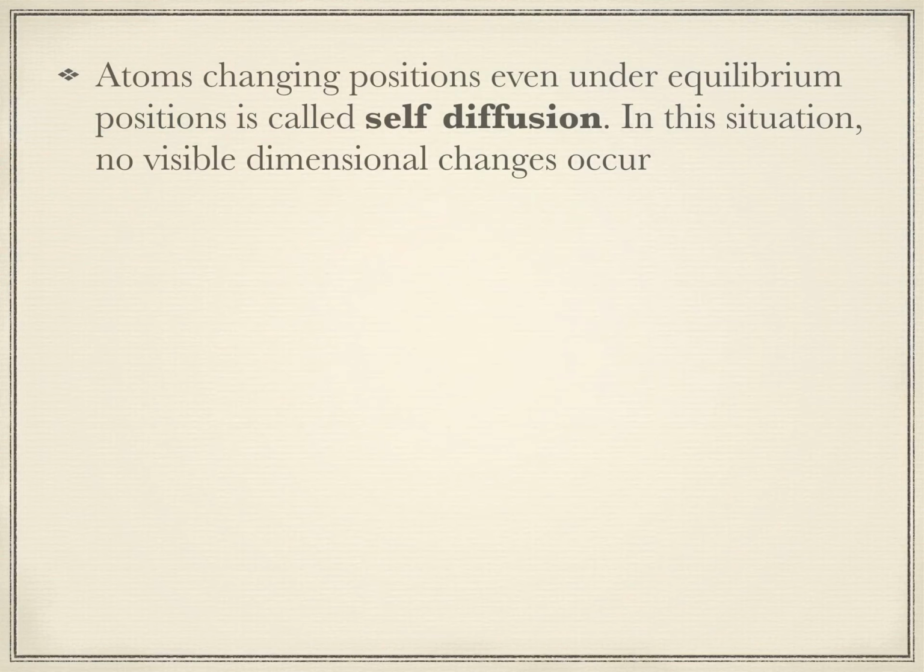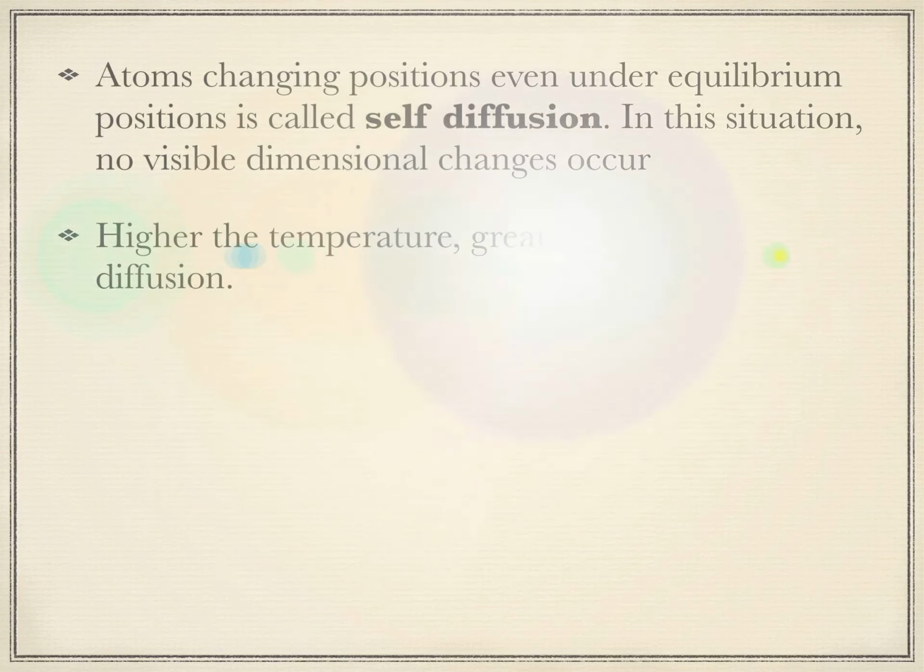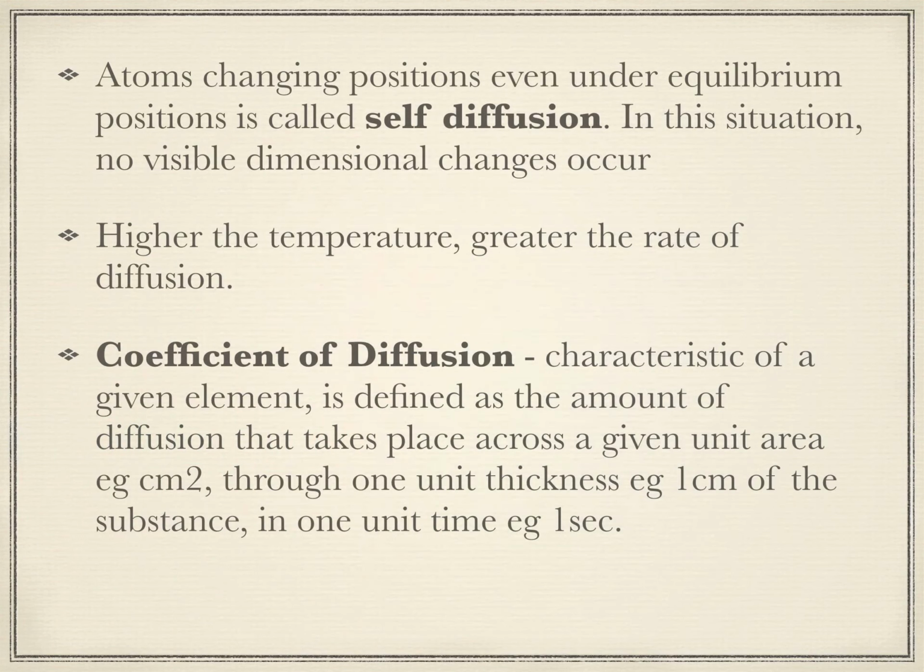Now some of the atoms will change positions under equilibrium position also. So this is called self-diffusion. Now in self-diffusion you will not see any visible dimensional change. Now as you increase the temperature, definitely there will be a greater rate of diffusion.